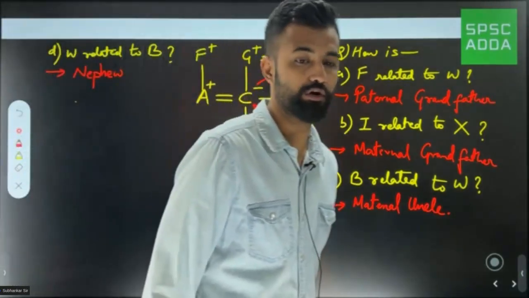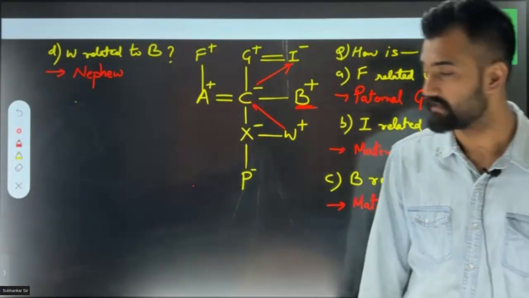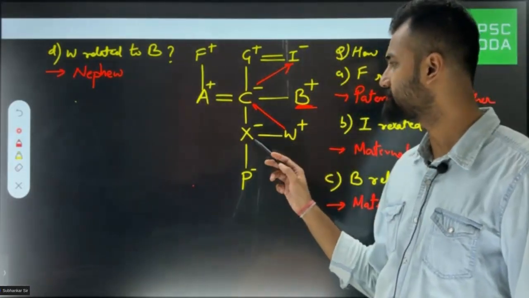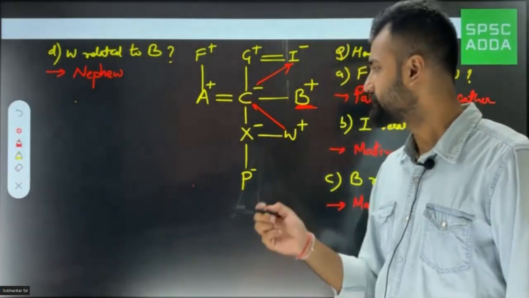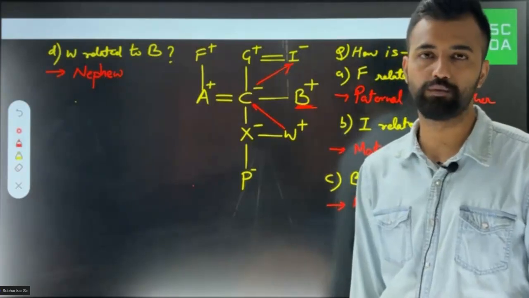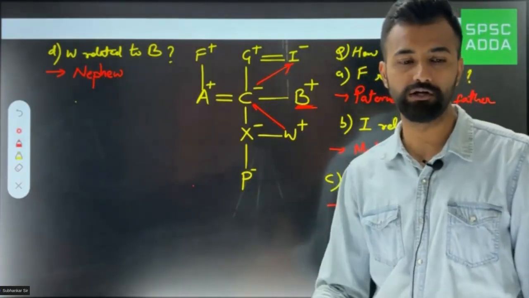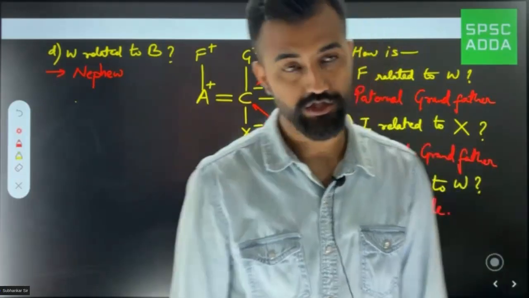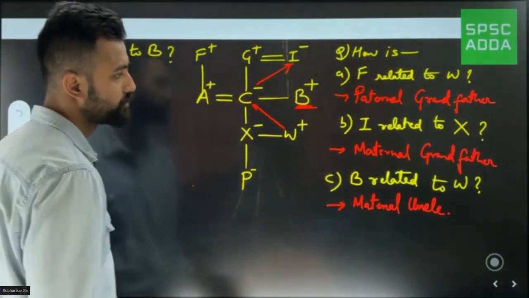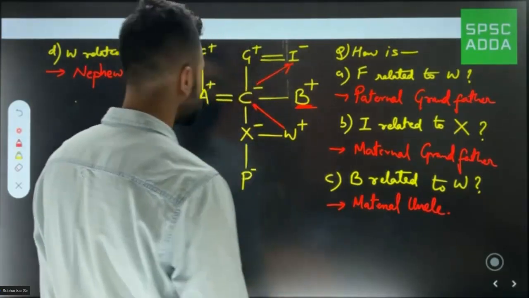ठीक है? I would call it nephew. And similarly, if I talk about X, suppose W or suppose X related to B, then I would say this would be niece. Okay, niece. For female we use the word niece and for male we use the word nephew. ठीक है? I think I have covered everything. The relations, paternal, maternal हो गया, grandfather, uncle and all, you know it.